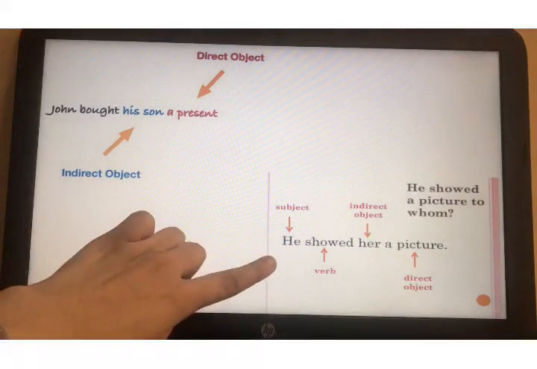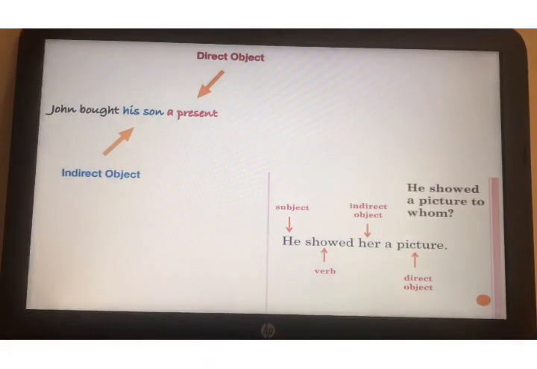Again, he showed her a picture. What did he show her? A picture. Okay. A picture is the answer to what? And it is a non-living thing. So it is a direct object. To whom did he show a picture? To her. And her is a living being. So it is an indirect object.